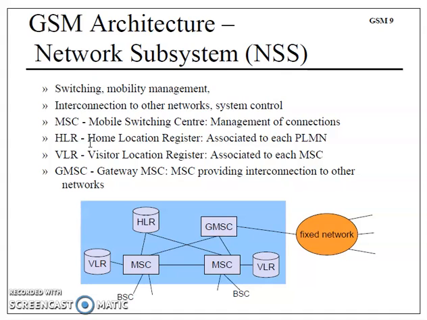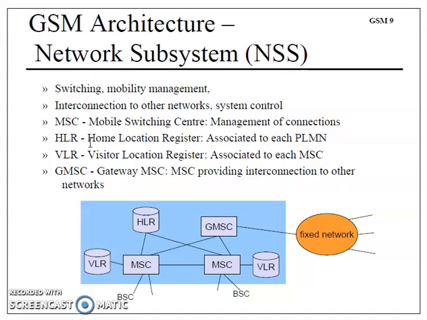Visitor location register means whenever you move from your home location to any new location, maybe a new cell site or a new area, that can be under the particular MSC or even beyond the MSC, VLR will update your present location. So HLR and VLR combined support the mobile switching center.